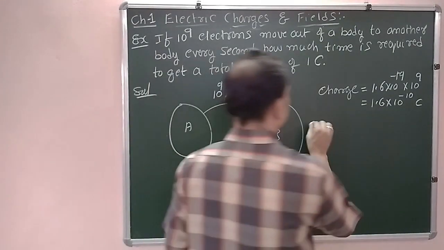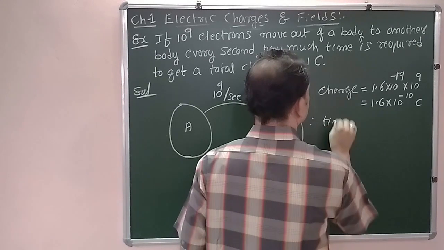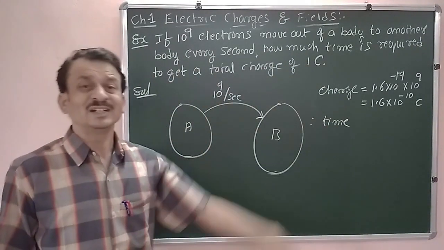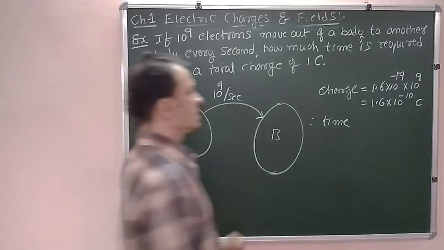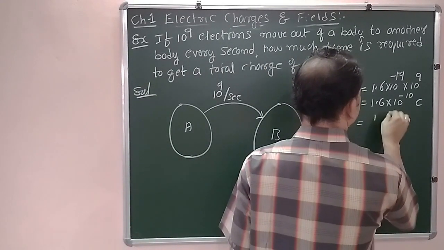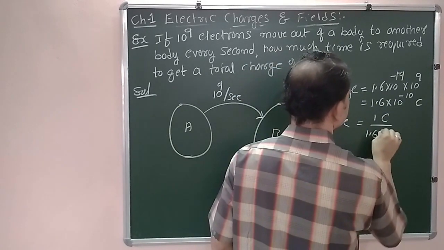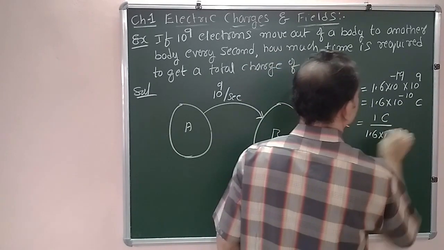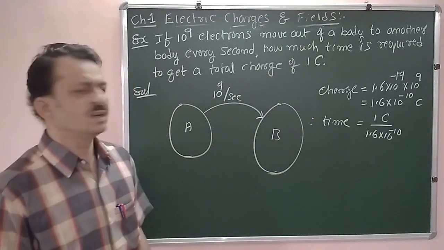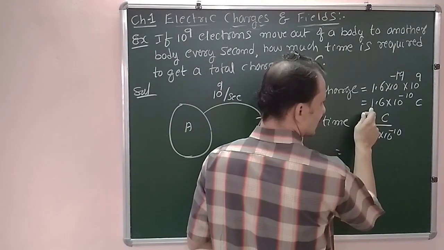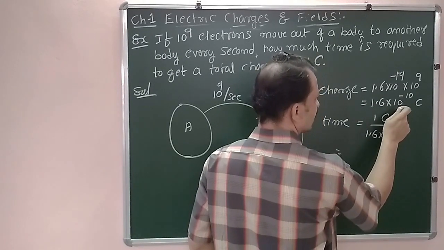Okay. Therefore, the time to transfer 1 coulomb of charge is obtained from the charge transfer in 1 second. So in 1 second, this amount of charge is transferring.